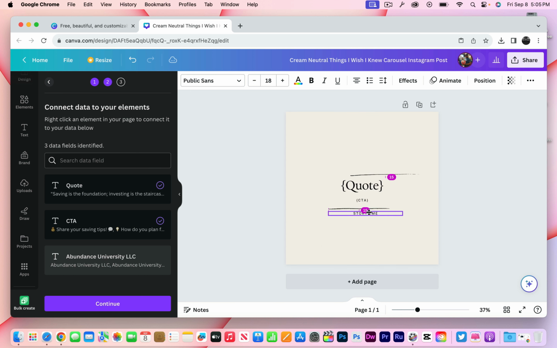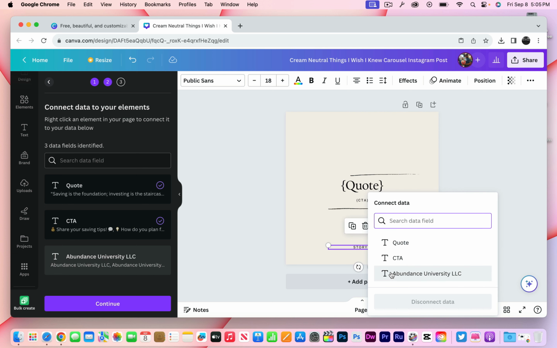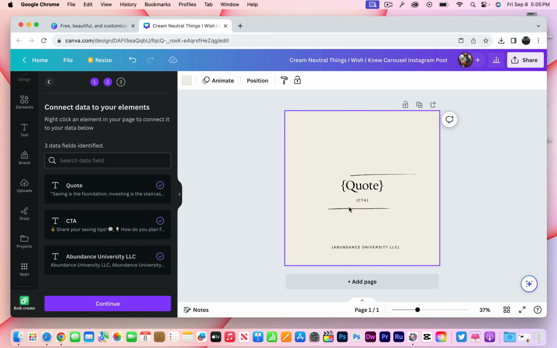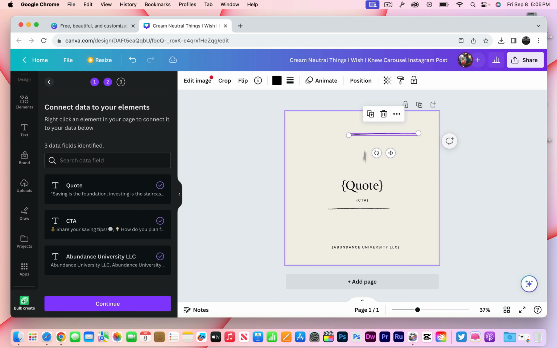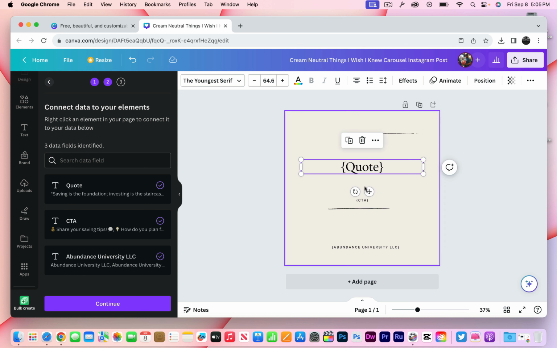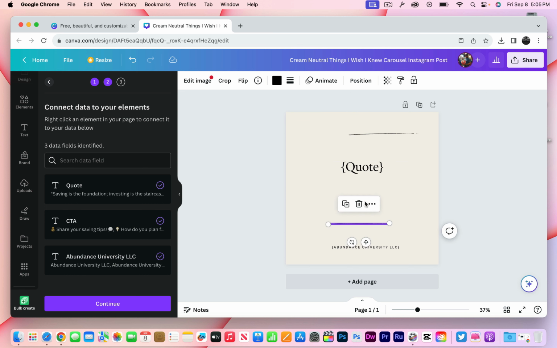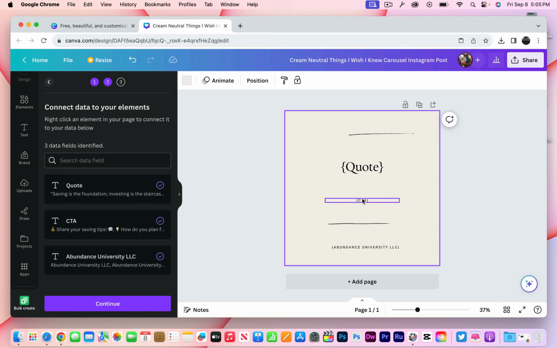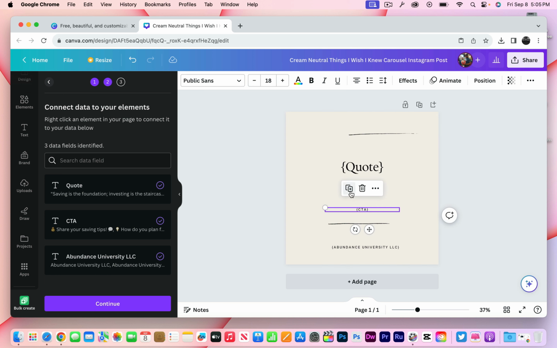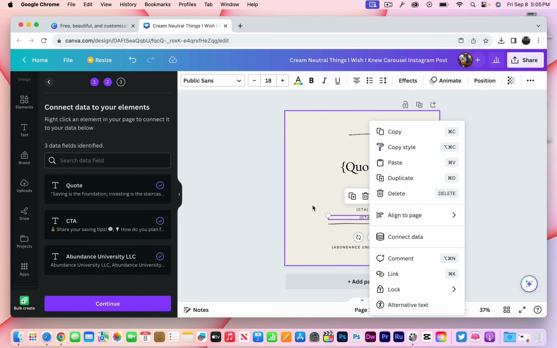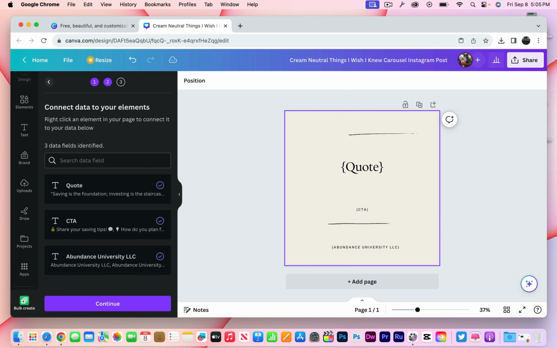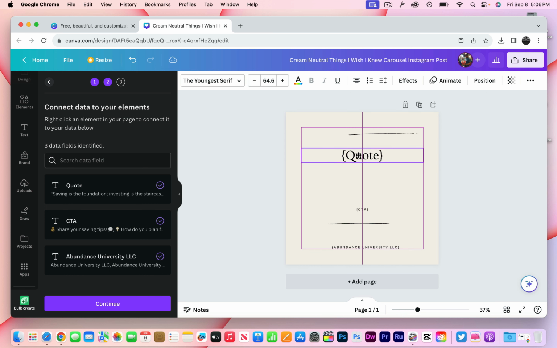When it comes to this one, I'm going to move it down here, say connect data, and choose Abundance University. Now, if the template you choose doesn't have 3 elements and you want 3, it's very simple. It will adopt the same font style, and all you do is hit that little duplicate button to add another element, then right click and tie in whatever you want. So you can have as many columns as you want, totally customizable.